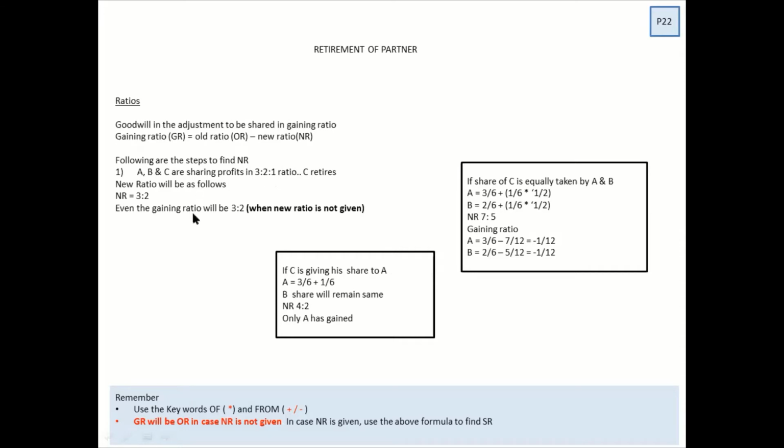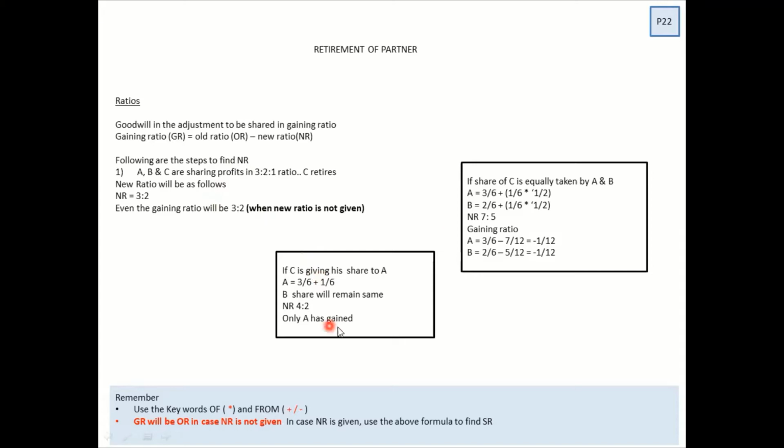The first example we already discussed in the previous slide. A, B, C sharing ratio 3 is to 2 is to 1. C retires. If C retires, what happens? That 1 rupee share gets disappeared and it becomes 3 is to 2. Now, because a new ratio is not given, the gaining ratio is always 3 is to 2. Very important point, because students waste time finding the sacrificing and gaining ratio, which is automatically the same. Even in admission, when a new partner joins and the new ratio is not given, the sacrificing ratio is always the old ratio.